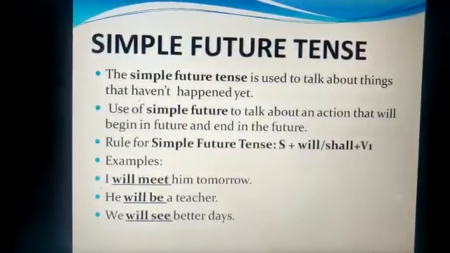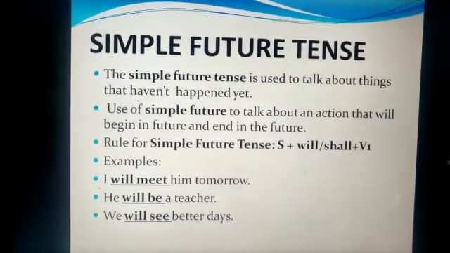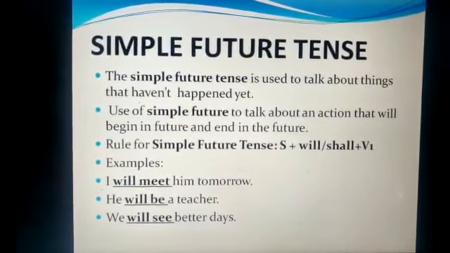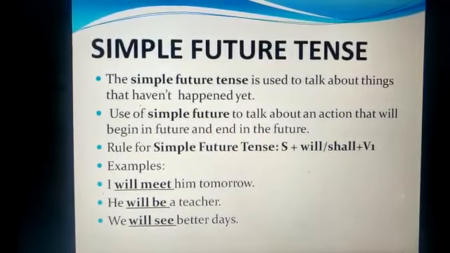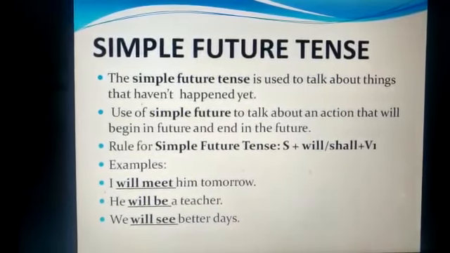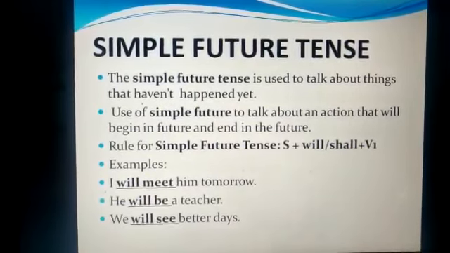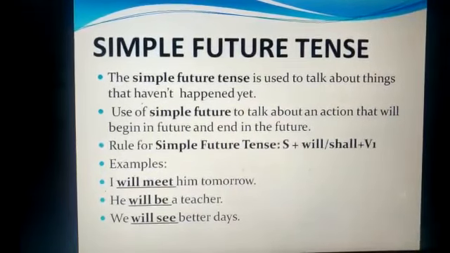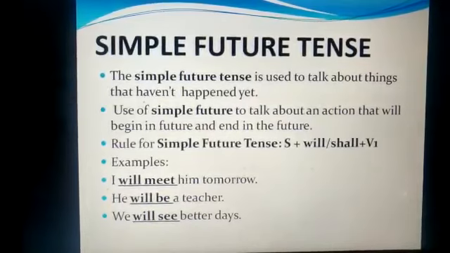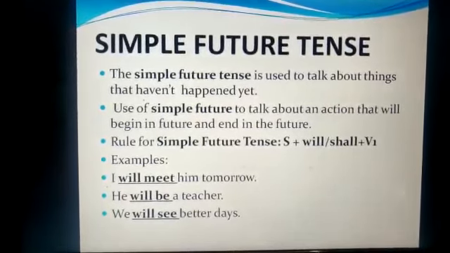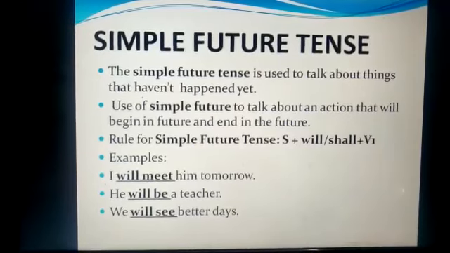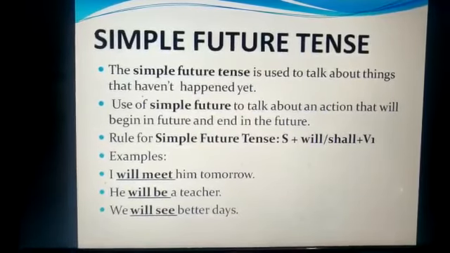Next, we will move on to the next tense, which is simple future tense. Simple future tense talks about the action which will happen in the future or the action which has not happened yet. The actions will start in the future, and they will end in the future only. Like you're discussing anything right now, but it will happen in the future.